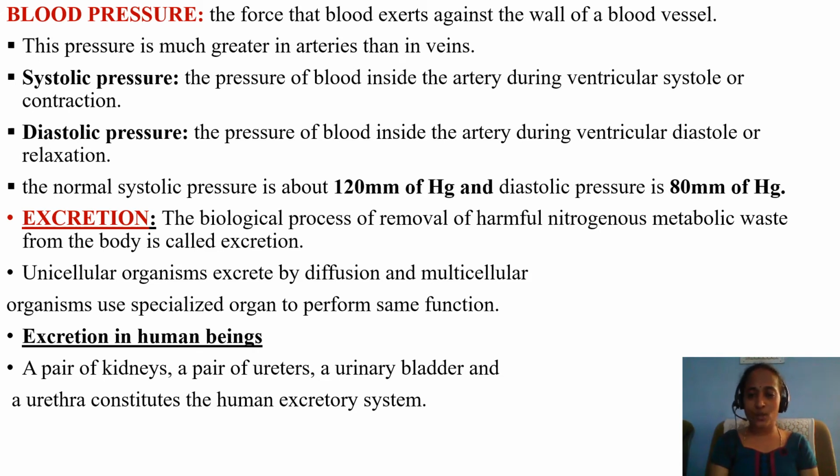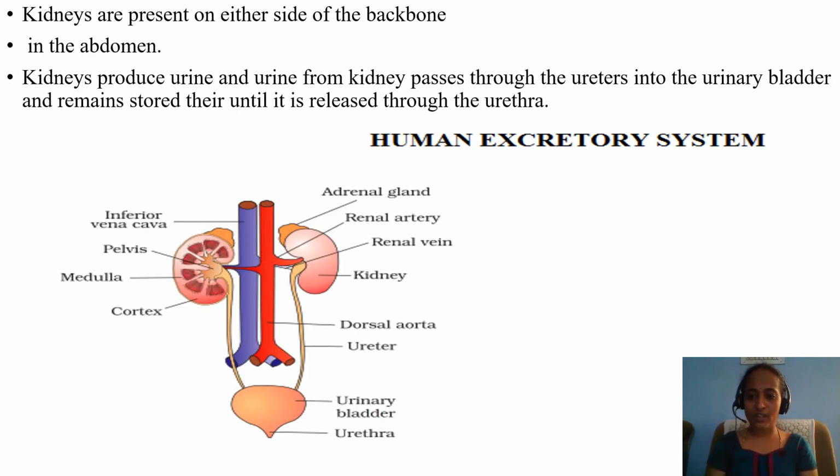Next, excretion in human beings. Let us see excretion in human beings. We have a pair of kidneys, a pair of ureters, a urinary bladder and a urethra, which constitute the human excretory system. Let us see the picture. This is a picture of the human excretory system in which we have two kidneys. Kidneys are present on either side of the backbone. Actually, the kidneys are present on either side of the backbone, at the back, in the abdominal region.